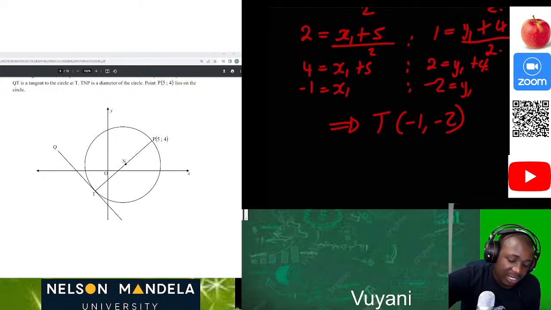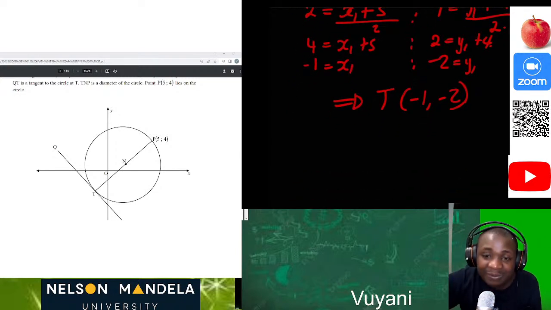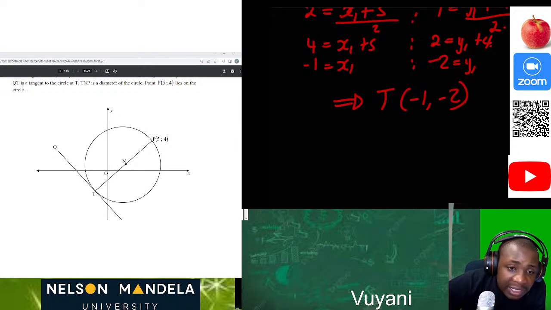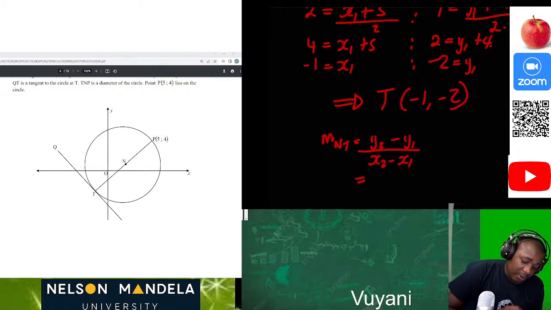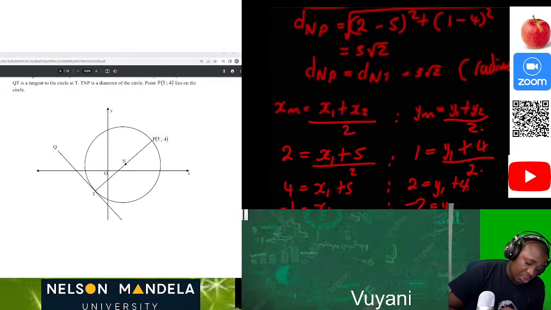But now we are not yet done. We must know the gradient of the radius, which is NT. So the gradient of NT will be equal to (y2 minus y1) divided by (x2 minus x1). So what was our x value of N? It's 2.